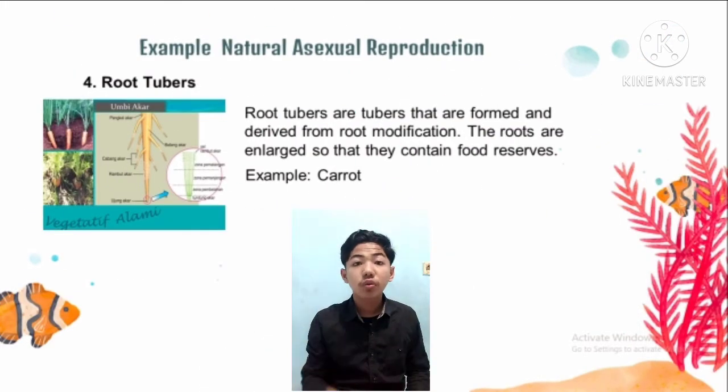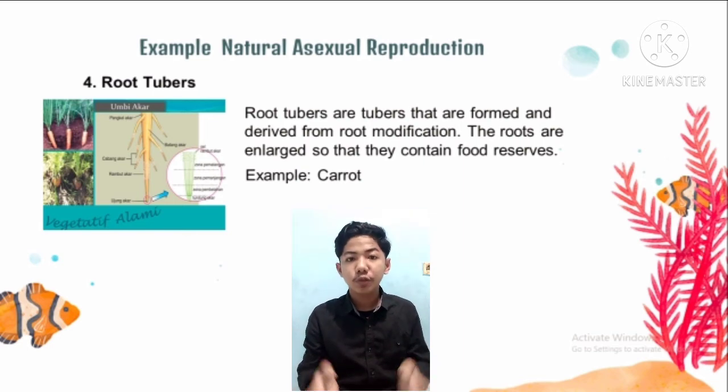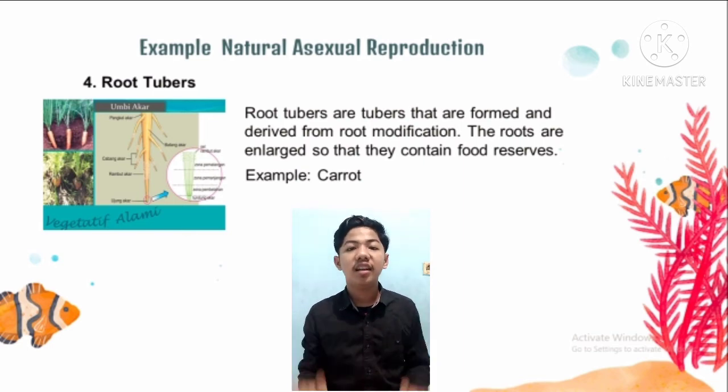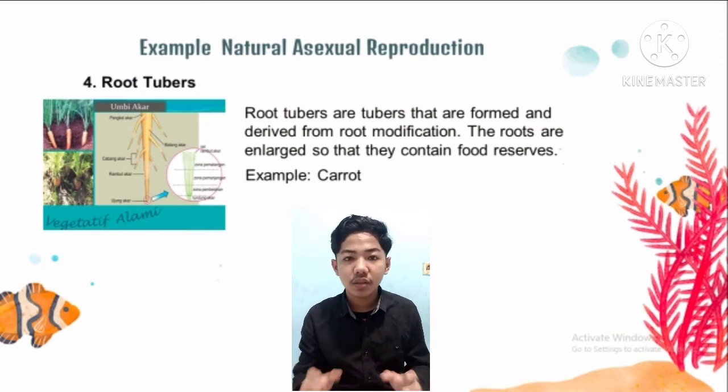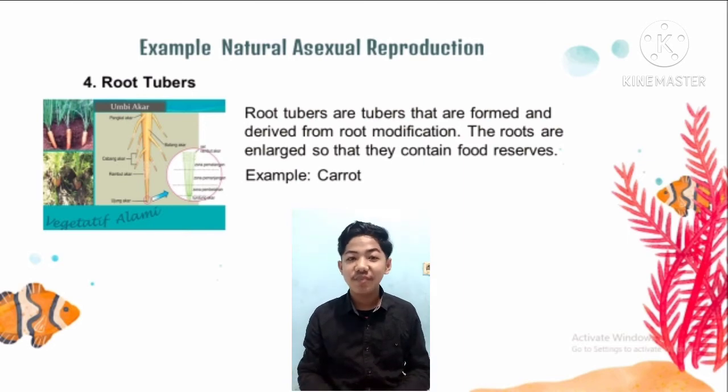Number 4. Root tubers. Root tubers are tubers that are formed and derived from root modification. The roots are enlarged so that they contain food reserve. Root tubers can be reproduced if they have a growing point for shoots. Root tubers can be formed in two ways, namely from taproots and branch roots.